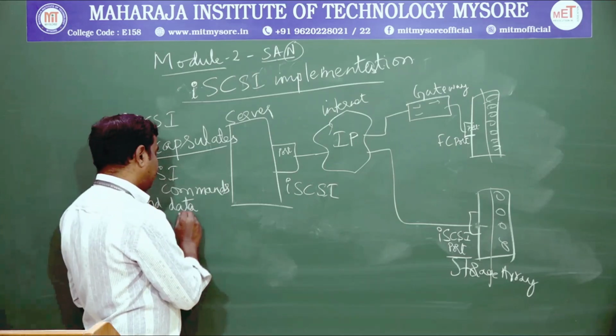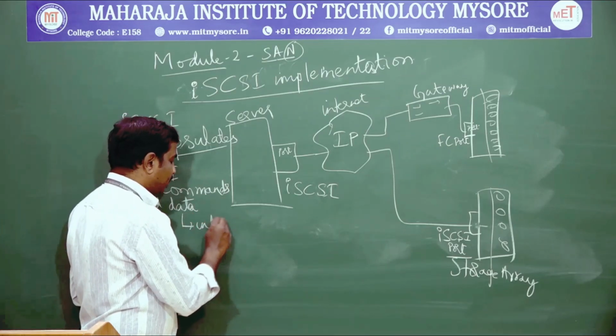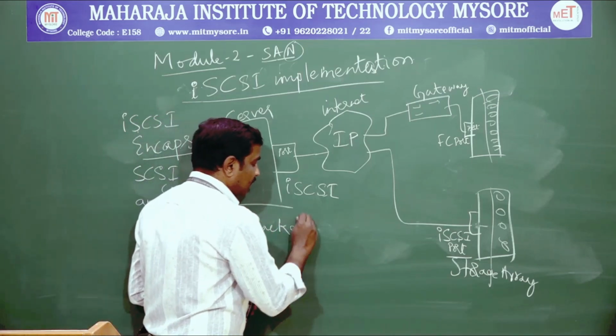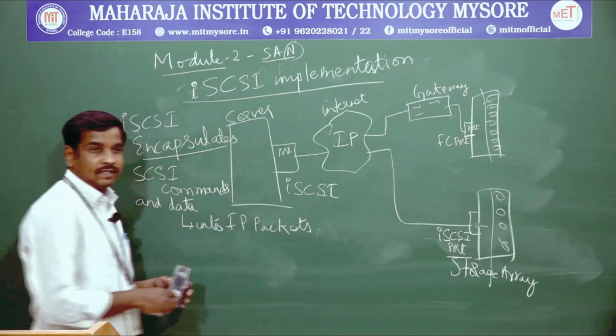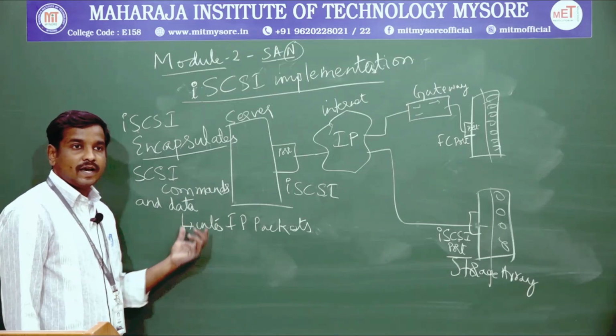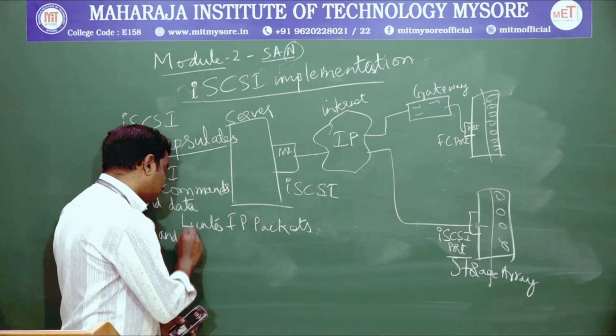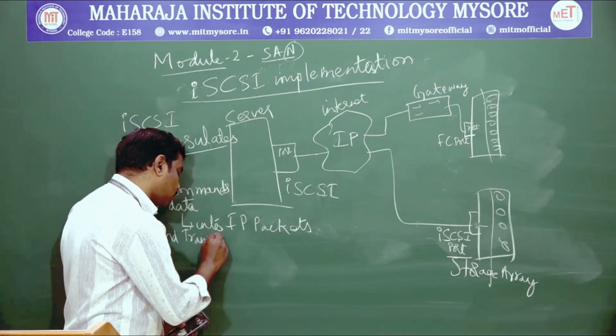We need to make our data into IP packets. We have to convert the existing data into IP packets, and we need to transfer it through the transport protocols.